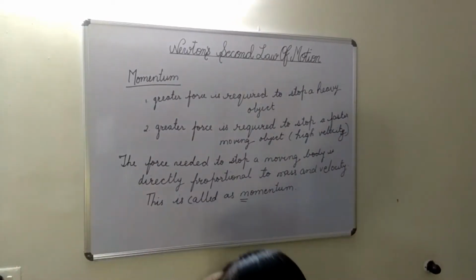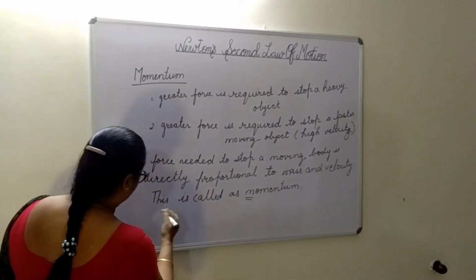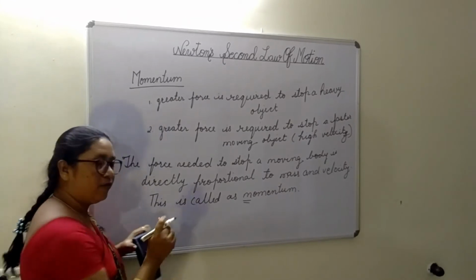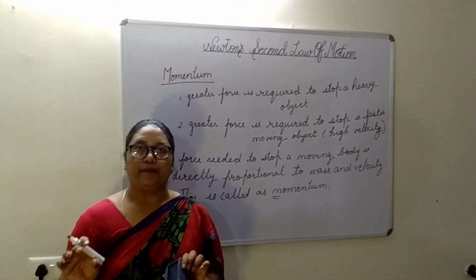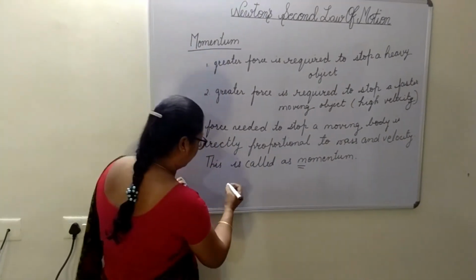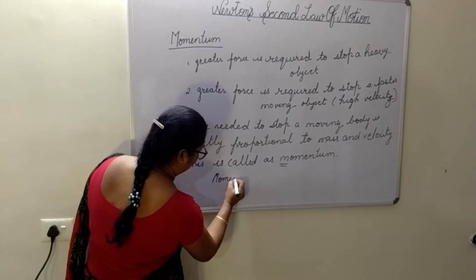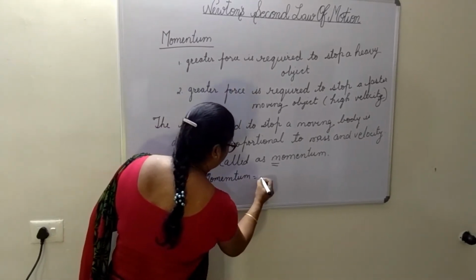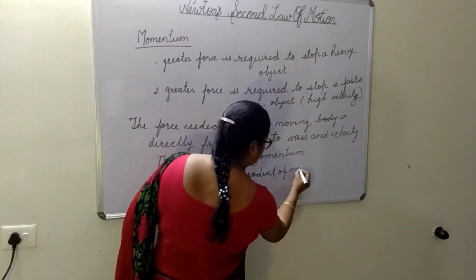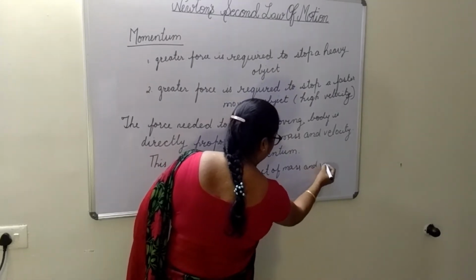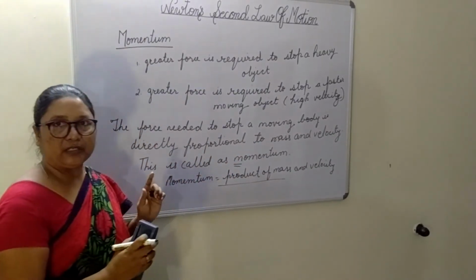So the momentum of a body of mass m moving with velocity v is equal to the product of mass and velocity. So this is the definition of momentum.